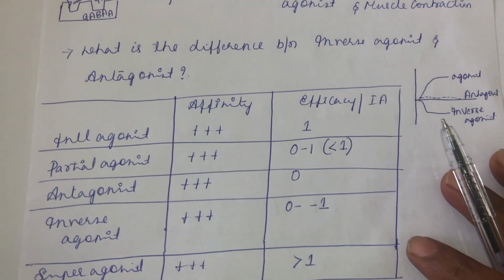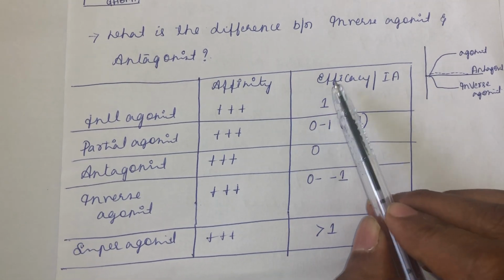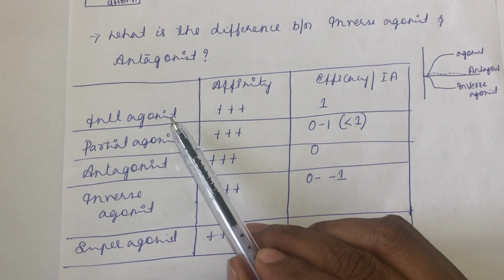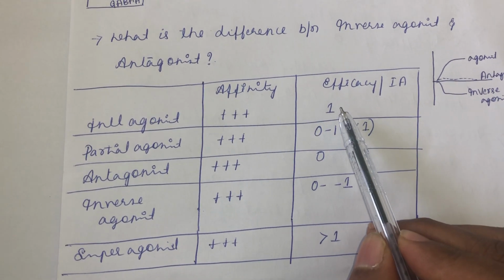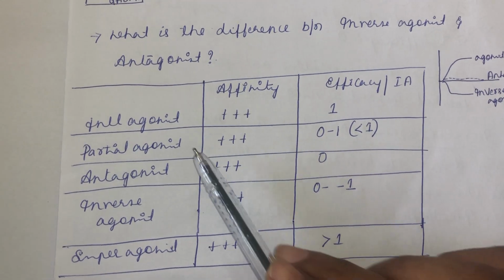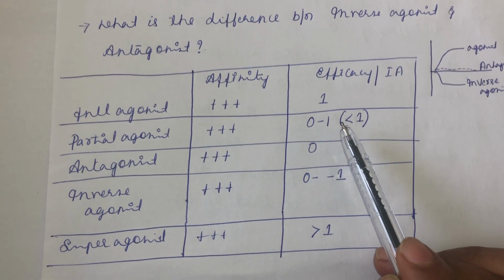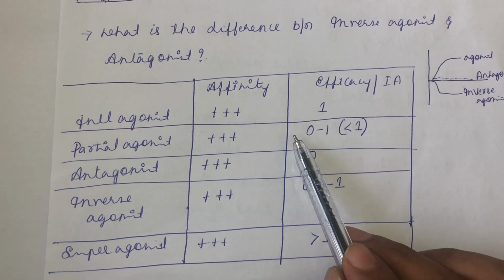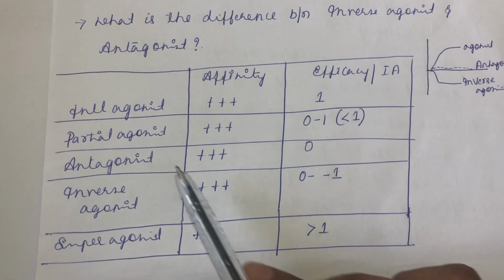To summarize the affinity and efficacy of the different types of drug: a full agonist has good affinity and efficacy of 1, so it produces the maximum response out of the tissue it is capable of. A partial agonist has good affinity, and efficacy ranging from 0 to less than 1. It fails to produce the maximum response out of the tissue even after occupying the maximum number of receptors.